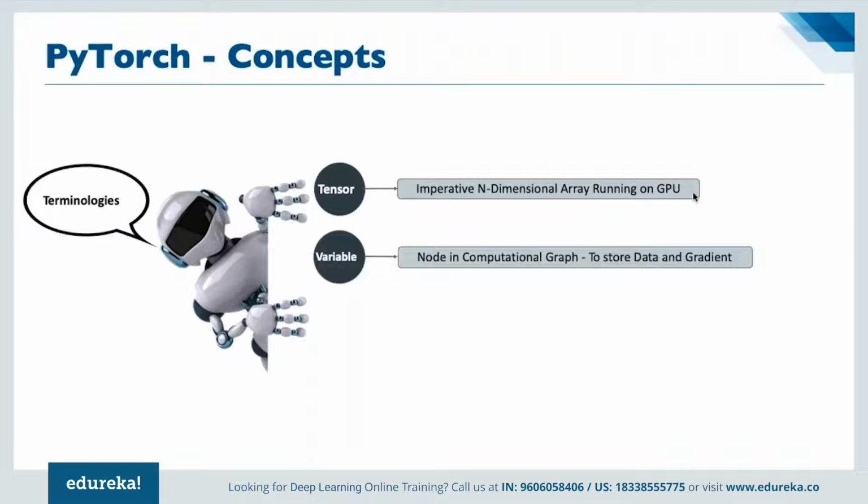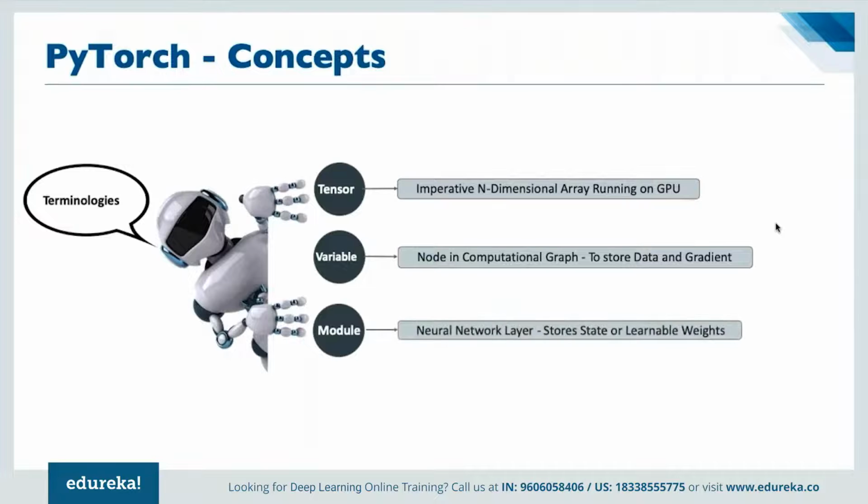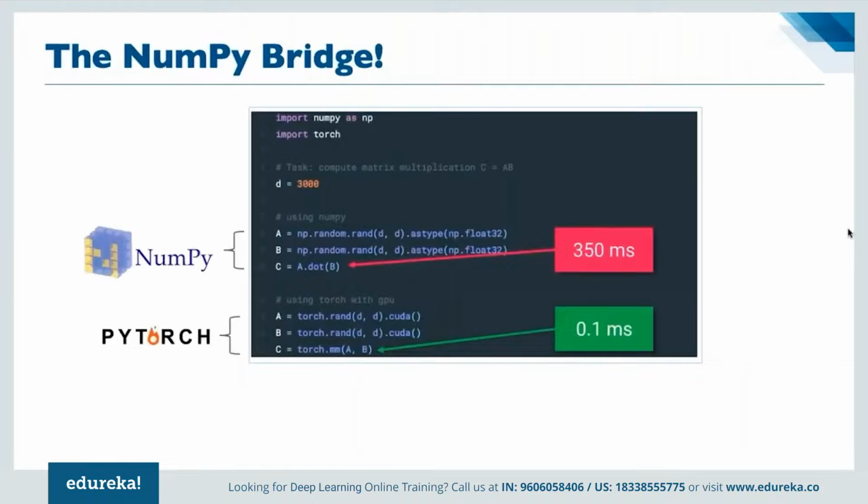Now next, we have variables. Variables act like a node in the computational graph itself, right? So basically it is used for storing all the data and the gradient available. And then we have the concept of modules. Modules are used for storing state and learnable weights altogether, right? So that's what we had discussed here.